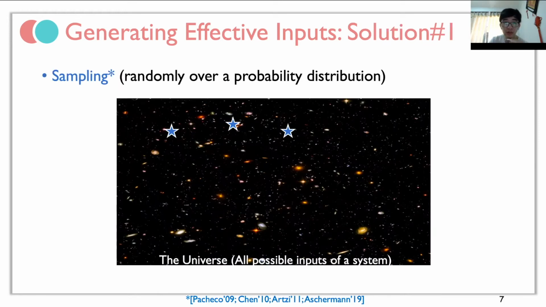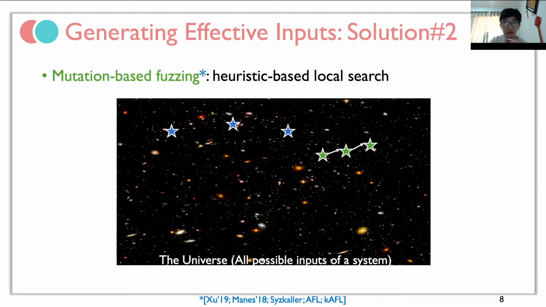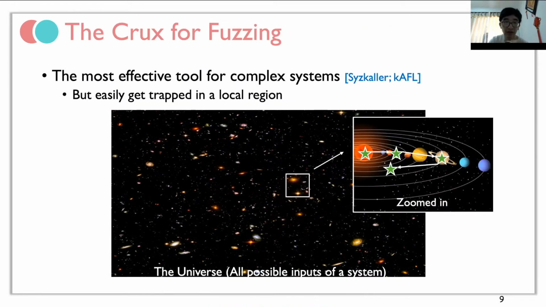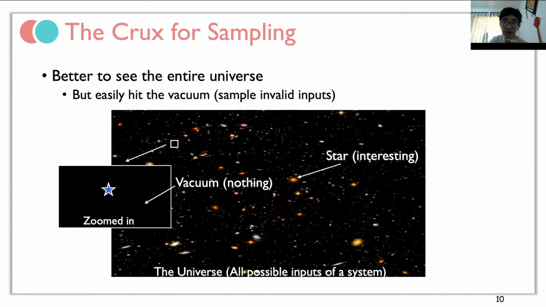We can either randomly sample inputs in the whole space or mutate the existing ones to generate new inputs. Fuzzing is the most powerful tool for complex systems nowadays, but it may get trapped in a local region easily because it does a local search and the generated inputs may be similar. On the other hand, sampling is able to see the entire space, but since most inputs are semantically invalid even if they are syntactically correct, it's easy to sample invalid inputs, like hitting the vacuum in the universe.